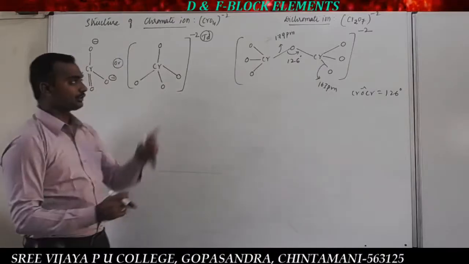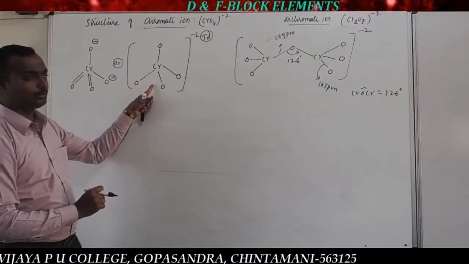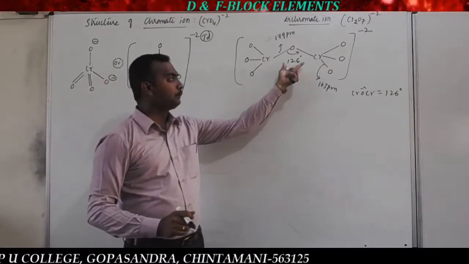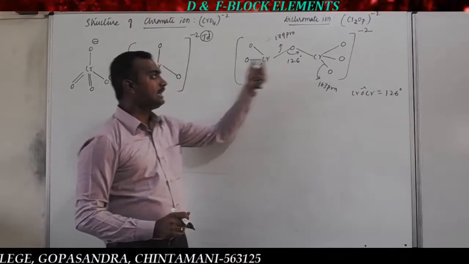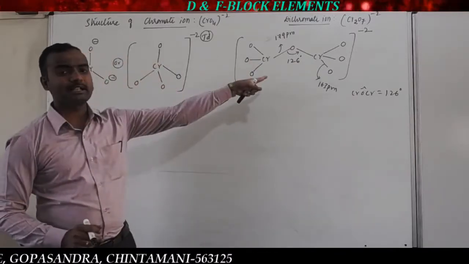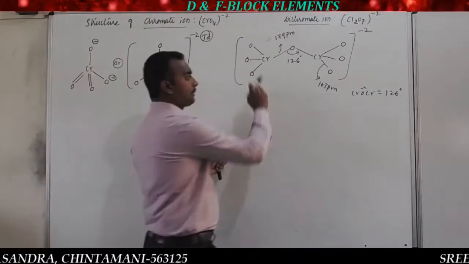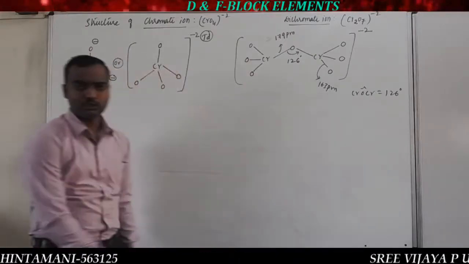So this is the structure of the chromate ion and this is the structure of the dichromate ion. Remember the bond angle is 126 degrees, and here two chromate ions are combined through the Cr-O bond with a bond angle of 126 degrees.